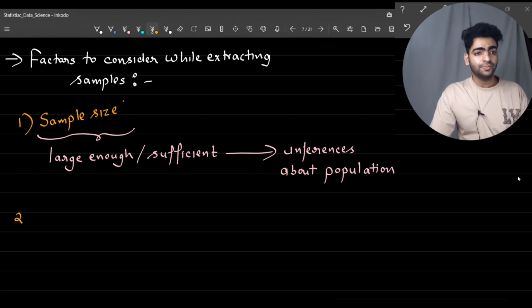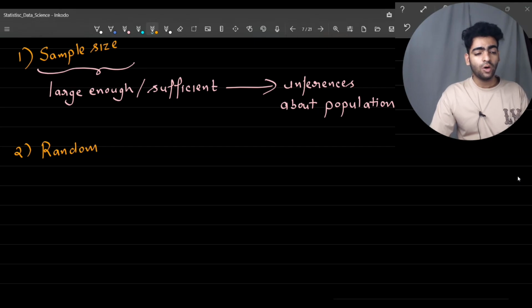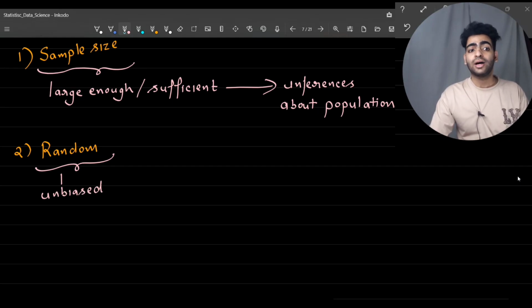The second factor is that it should be random. All it means is that it should not be biased. The sample should be unbiased.